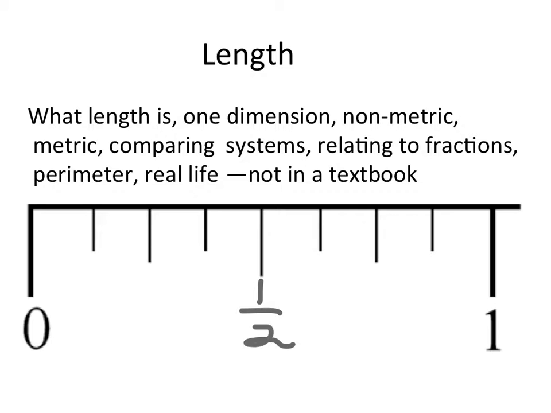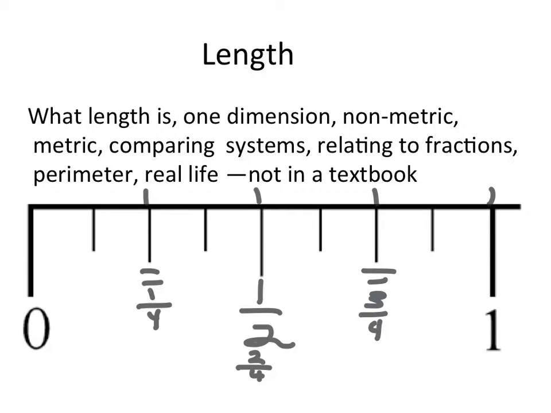But we could cut the half in half again. And if we did that, we would have these lines. Those are each representing half of the half. So if we looked at those lines and we counted 1, 2, 3, 4, that would be 4 equal parts. So we have 1/4, 2/4, 3/4, and 4/4, which is our 1 inch.